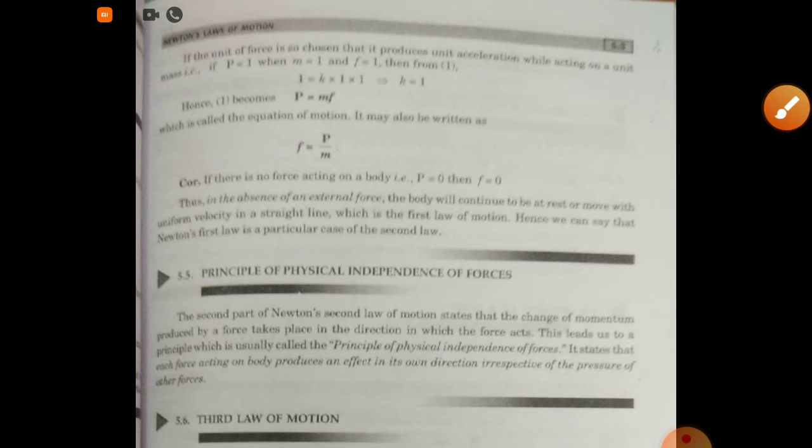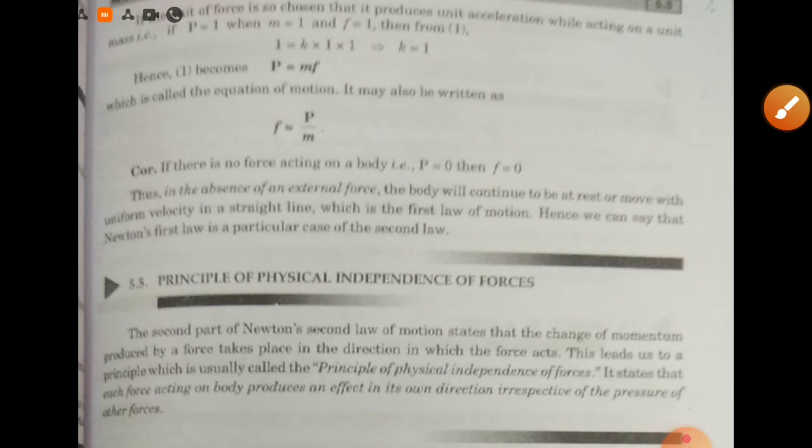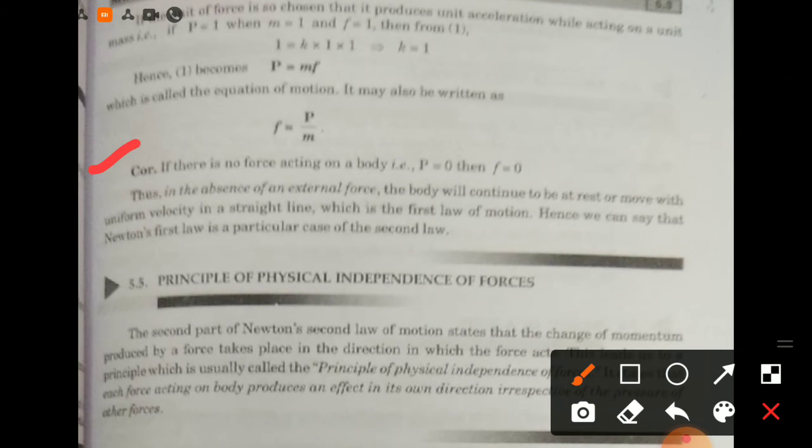Making corollary, it states: if there is no force acting on a body, that is P equal to 0, then f equal to 0. Thus, in the absence of an external force, the body will continue to be at rest or move with uniform velocity in a straight line, which is the first law of motion. Hence, we can say that Newton's first law is a particular case of second law.